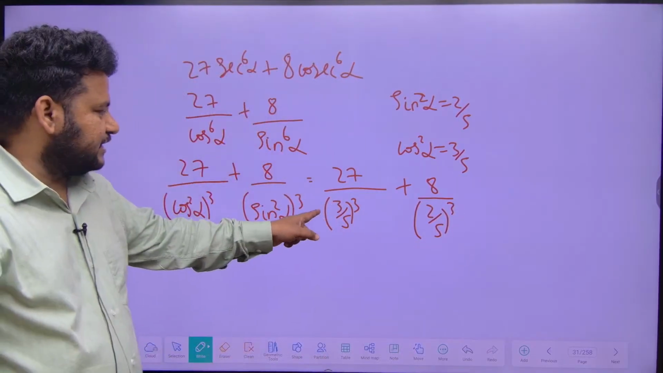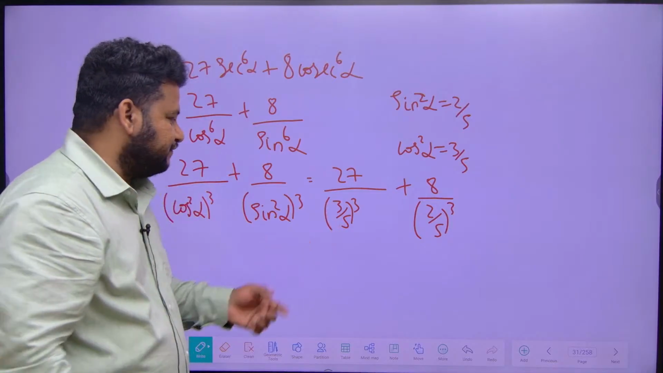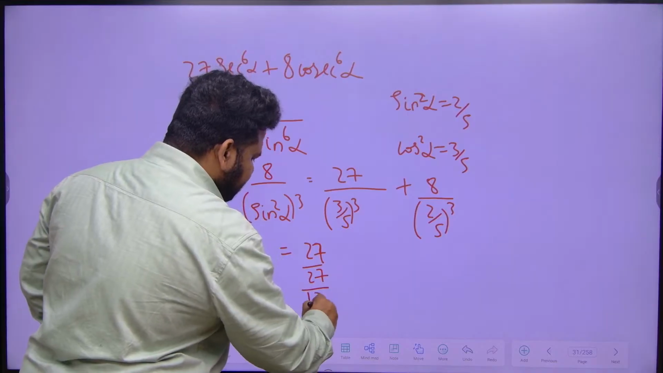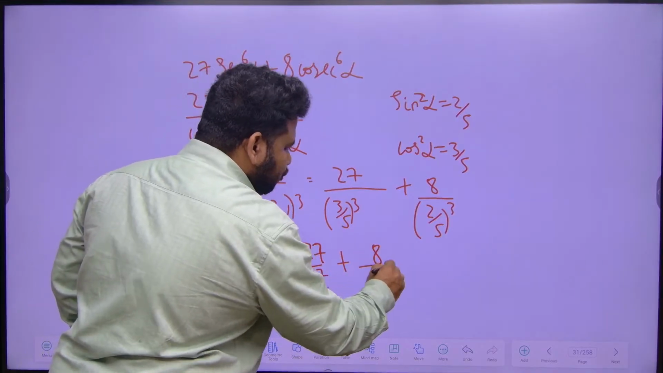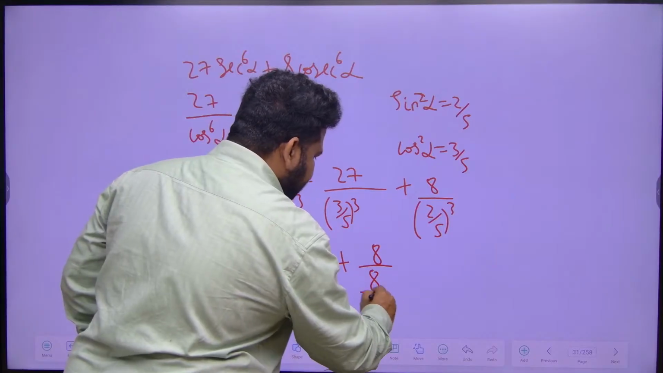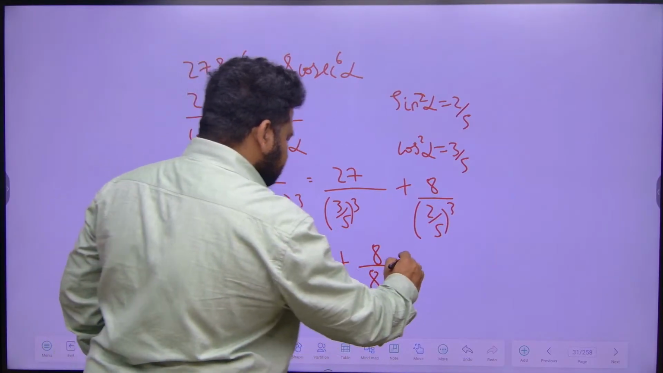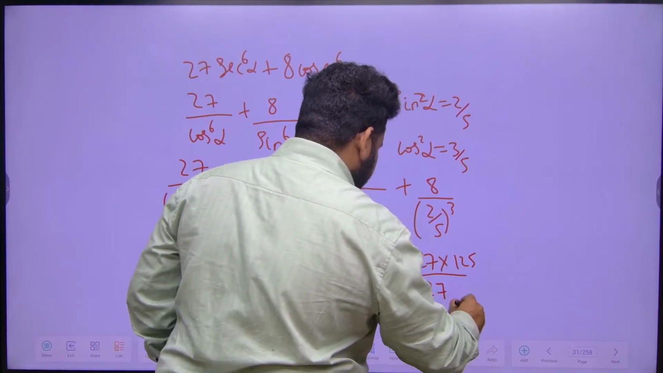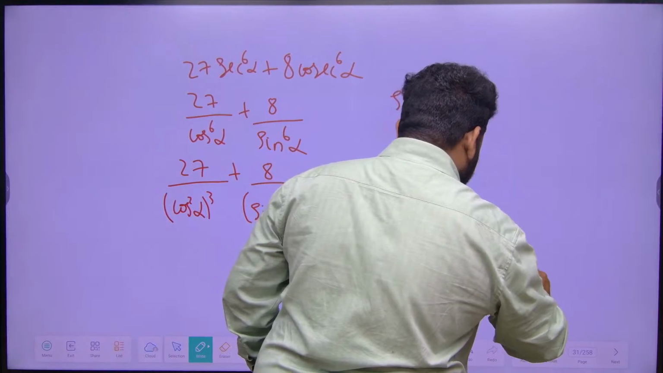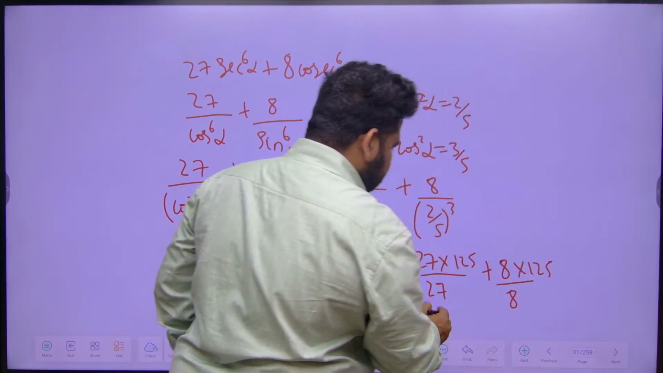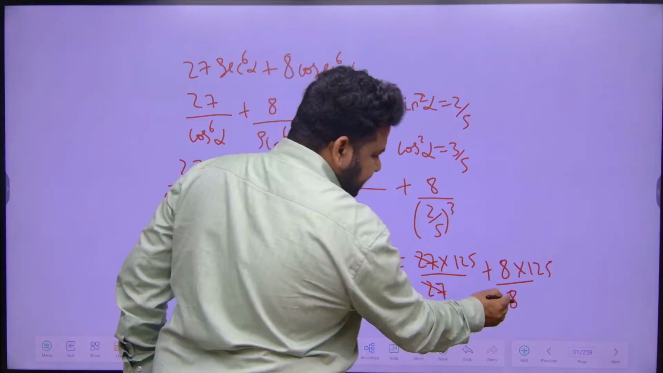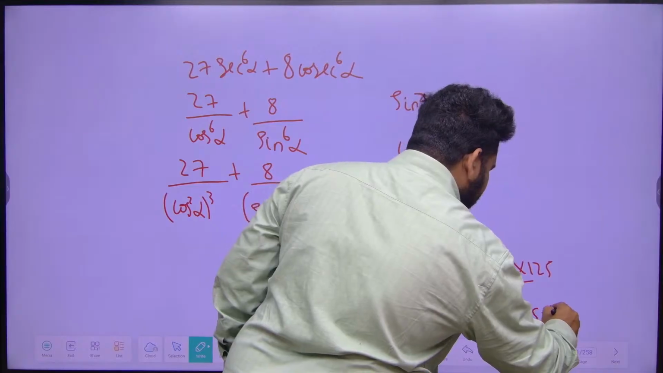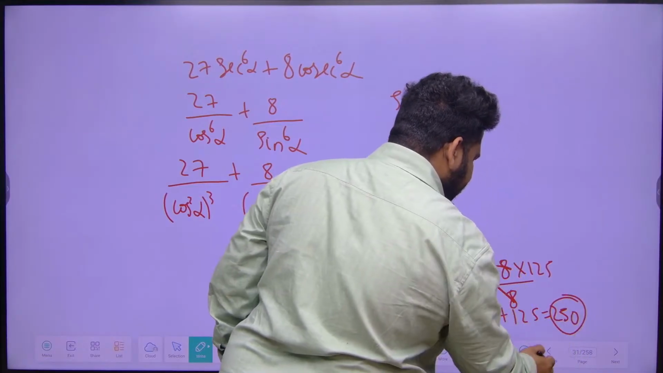Now if I cube it, 3 cube is 27, 5 cube is 125. So this will become 27 by 27 by 125, plus 8 by 8 by 125, since 2 cube is 8. And this will go up. So I will have 27 into 125 by 27 plus 8 into 125 by 8. So 27 cancels, 8 cancels. I will be left with 125 plus 125, that will be equal to 250.